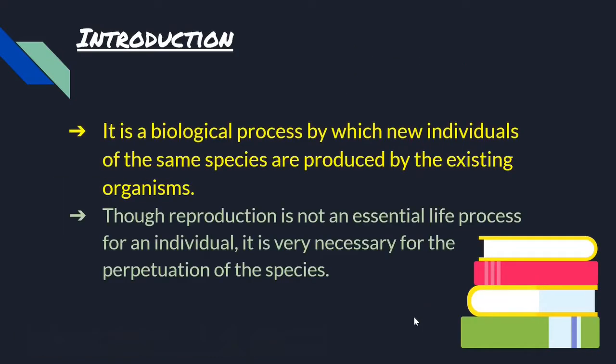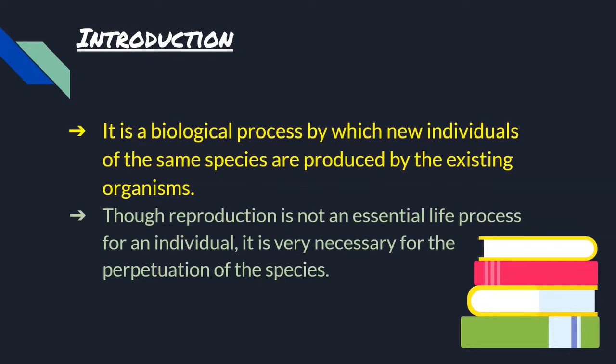Now, for introduction, what is reproduction? Well, reproduction is a biological process by which new individuals of the same species are produced by the existing organisms. And as a matter of fact, reproduction can be asexual as well as sexual. Now, when I say asexual, it basically involves one parent. On the other hand, sexual involves 2 parents. Of course, we'll go into greater detail of both of them in the next few videos.